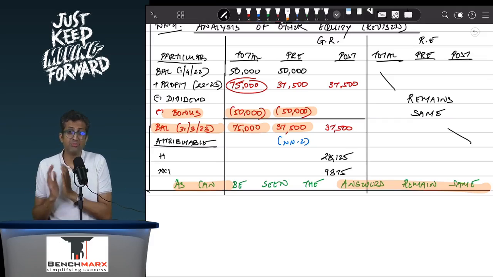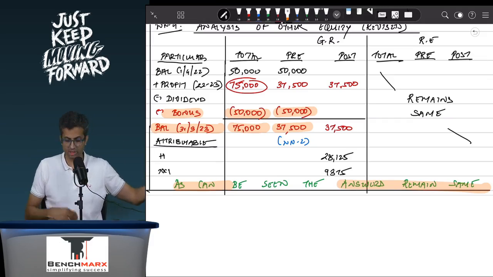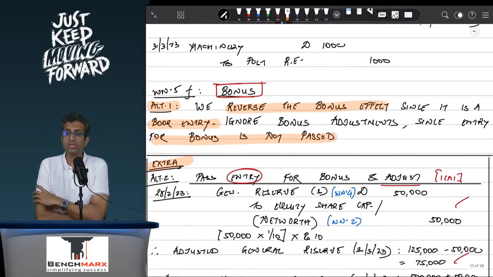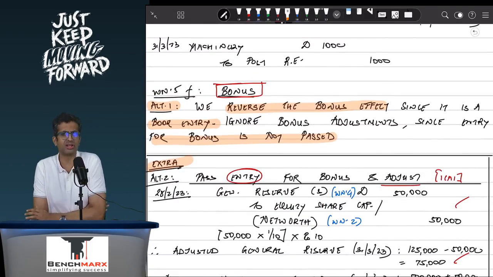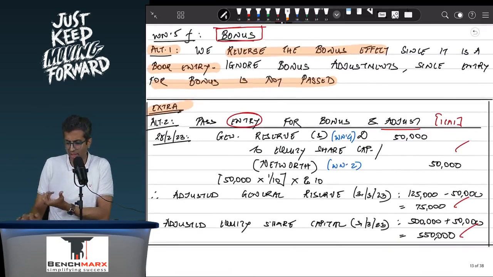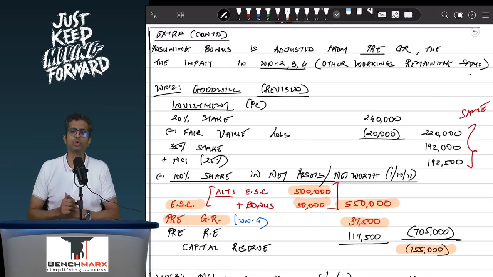So in my opinion, if you are short of time, which you would be if you were to solve such a large question, you can safely go with alternative 1 assumption, where you ignore the bonus effect. Ideally the bonus effect should have been reversed because it is a book entry. Here they have not given the effect of bonus, so there's no question of reversing it. You will ignore it altogether. But if you still want to give the effect, you do it the way we have done in this extra working, and that should absolutely be fine. You will get exactly the same answers to the last decimal.